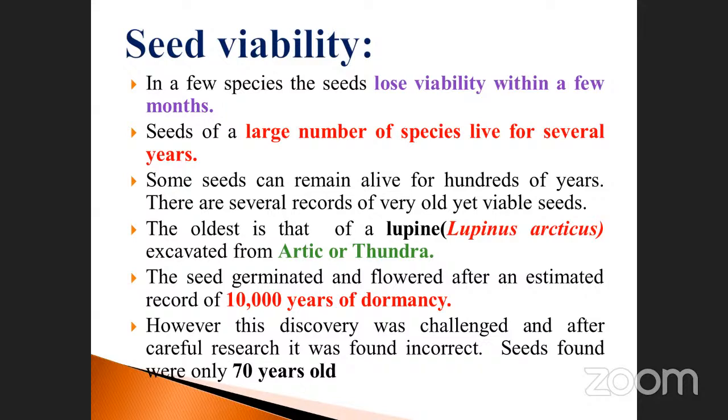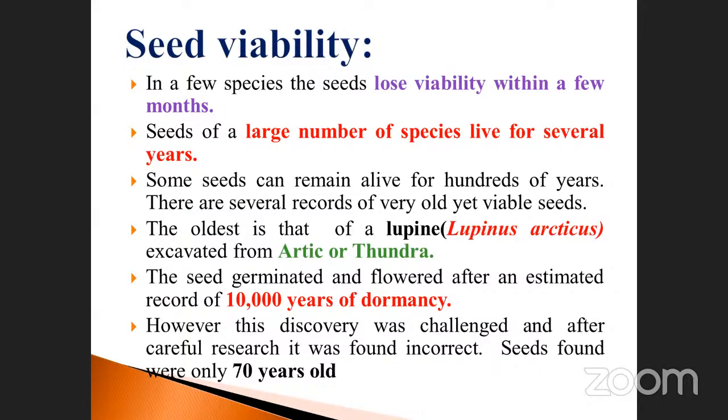The oldest is that of the lupin, very, very important. Lupinus arcticus is an example, excavated from the Arctic tundra. The Arctic has a very cold temperature, about minus 60 degrees, and tundra is also very cold. In that area, the particular plant seeds stay alive in nature up to 100 years. The seed germinated and flowered after an estimated record of 10,000 years of dormancy.